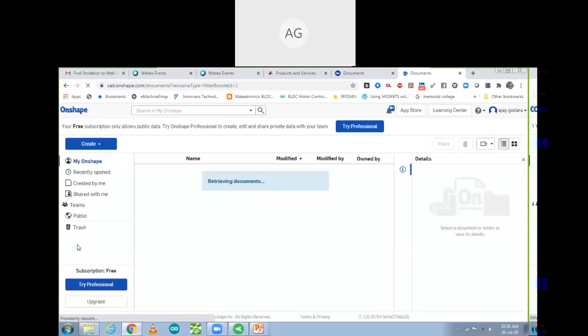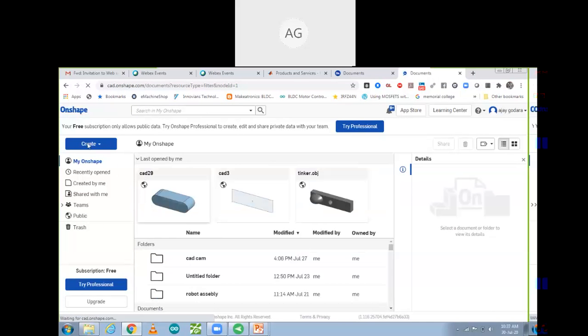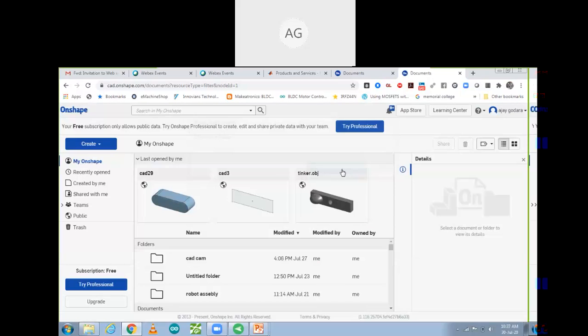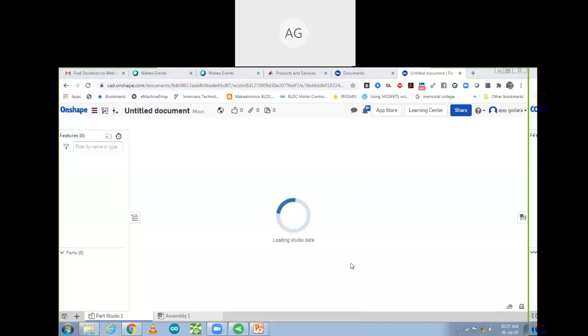So now I'm going to open this one. First, any component, I'm going to open it. So create document. Create document over there. Your new document will get open.